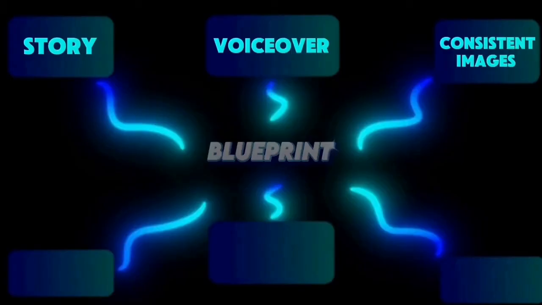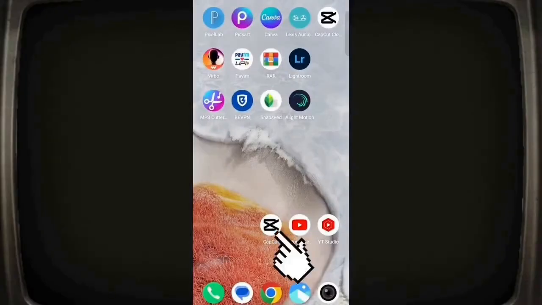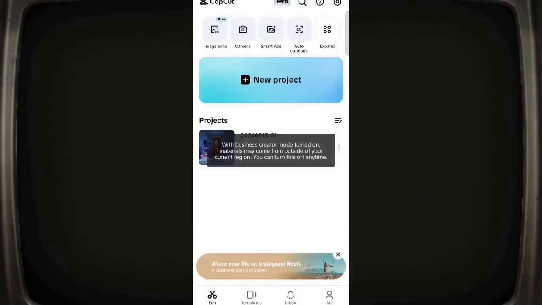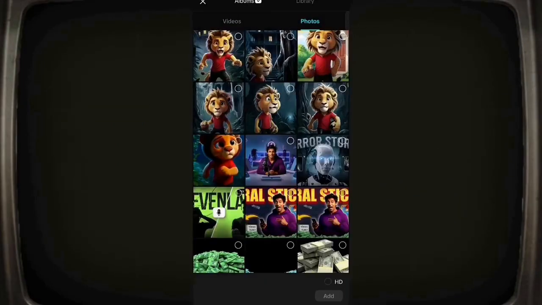Next, the last part of our video is video editing. For video editing, I will use CapCut. If you don't have the CapCut application, then click on the link in the description box to join the Telegram channel. There, everyone will find all the video-related materials, so click on New Project and add all the images.